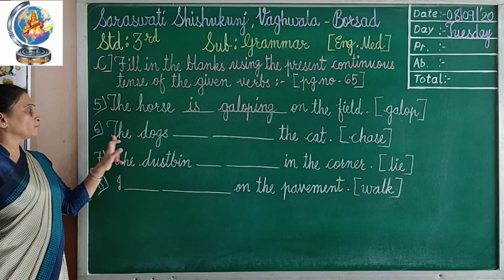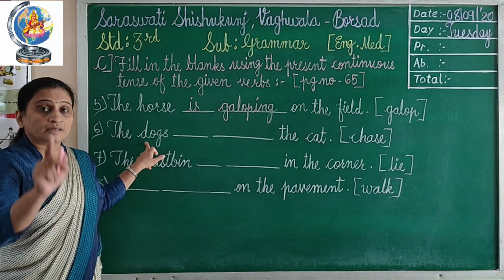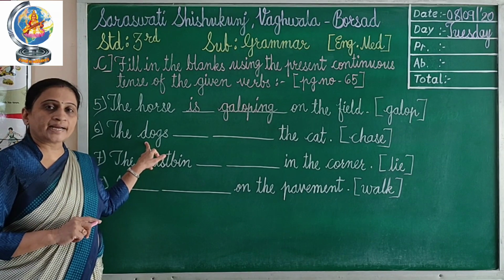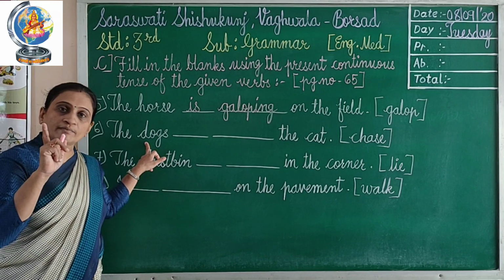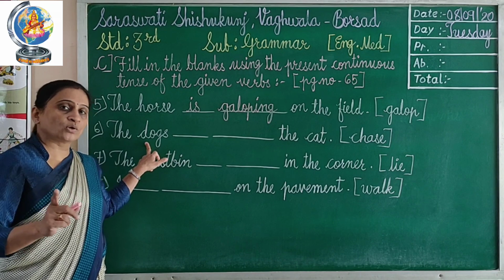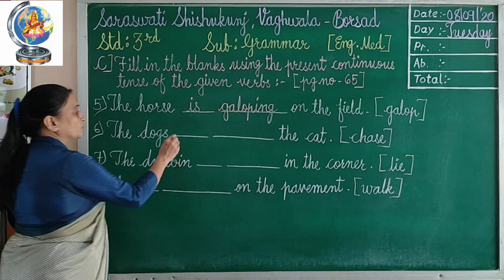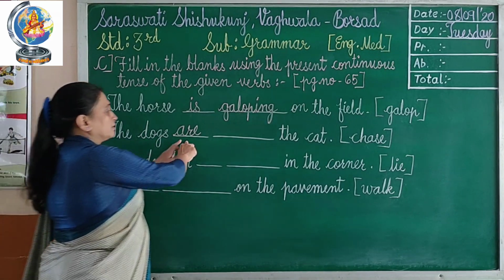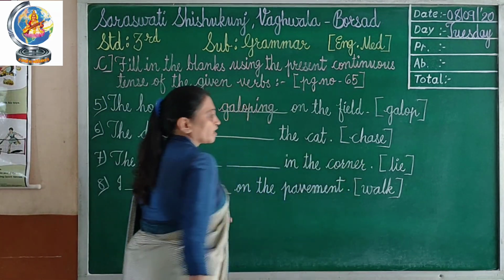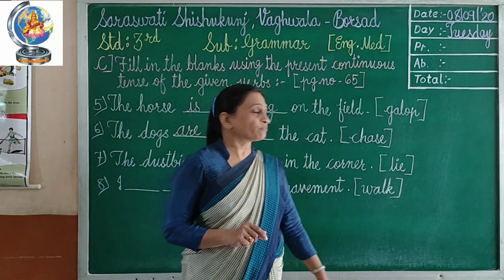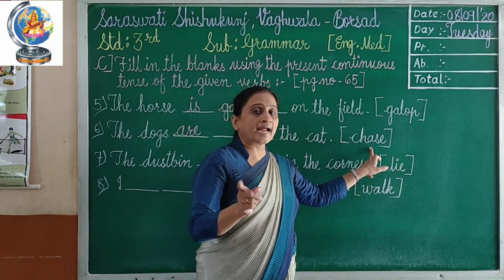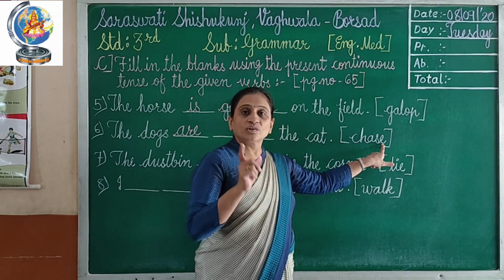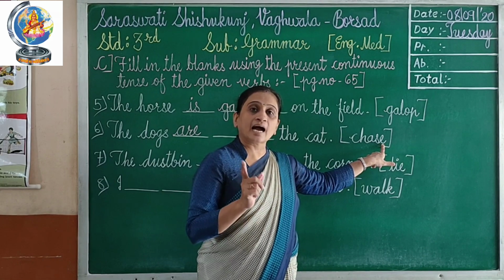Now 6 number, the dogs. Dogs means plural noun, right? We are not talking here about only one dog. So with plural noun you have to use are. The dogs are. Then I will write here chase. Children, remember what I have told you? Which verb will end with e letter, you will not write e in the answer.